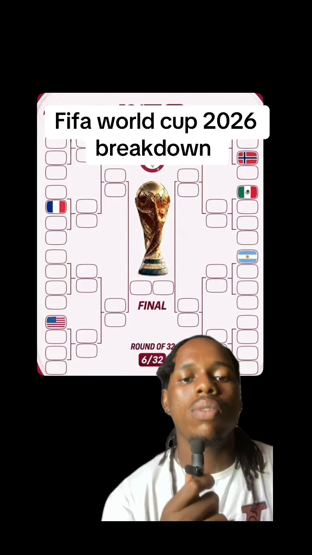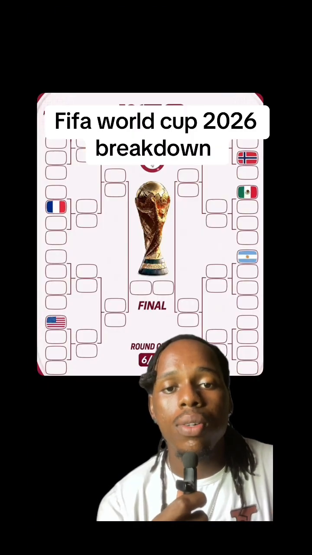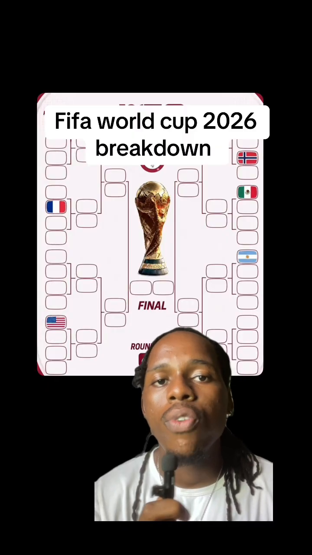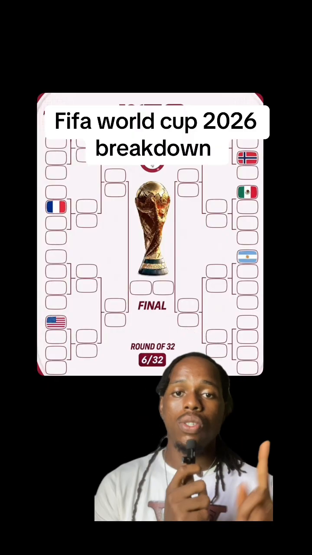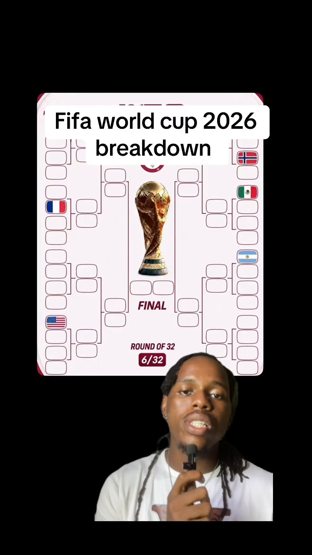So instead of going to a round of 16, this time there's going to be a round of 32. And yes, even the first place teams are going to compete in the round of 32. So another difference is 2 runner-up teams can face each other. Before it used to be winner versus runner-up, winner versus runner-up, winner versus runner-up. Now, 2 runner-up teams, that means the teams that come second place, can face each other in the round of 32.